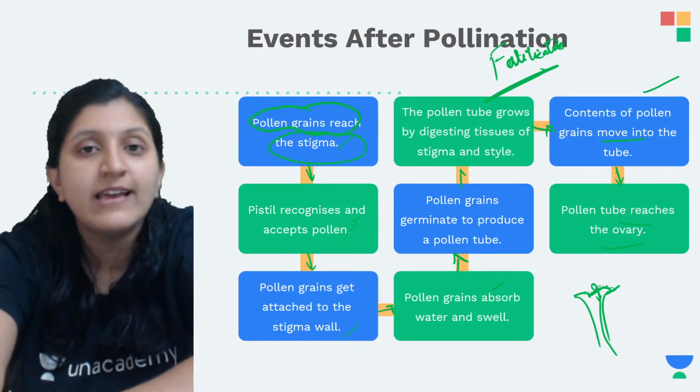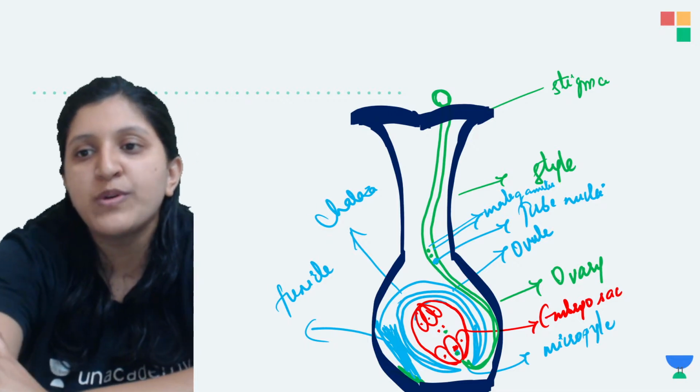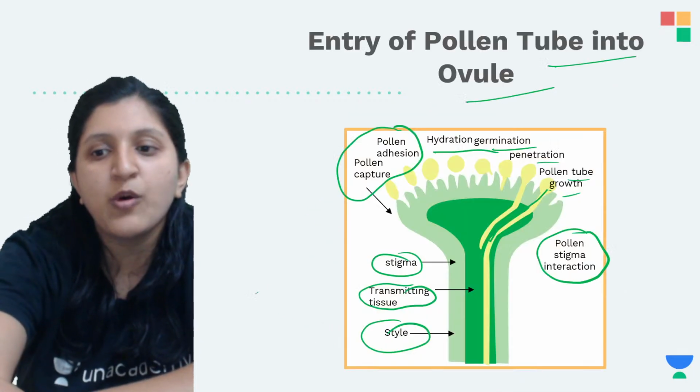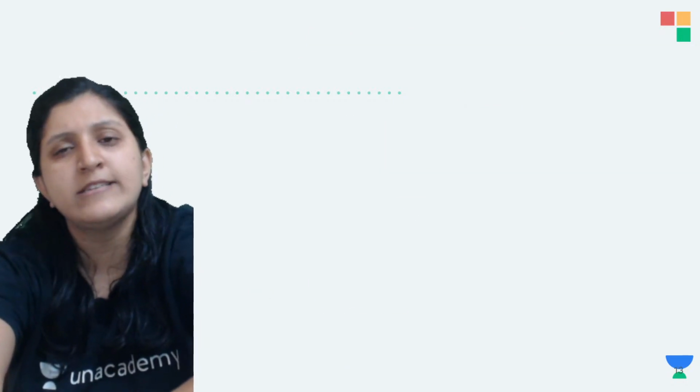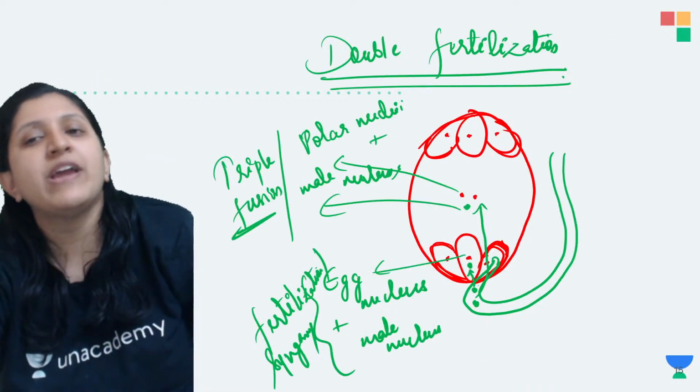So what exactly are the changes that are going to occur? Based on that, you can find there is a stigma, style, pollen tube, nuclei, ovule. So now all these are anyway there. So there is fusion that can occur. So this was the fusion that we are talking about.